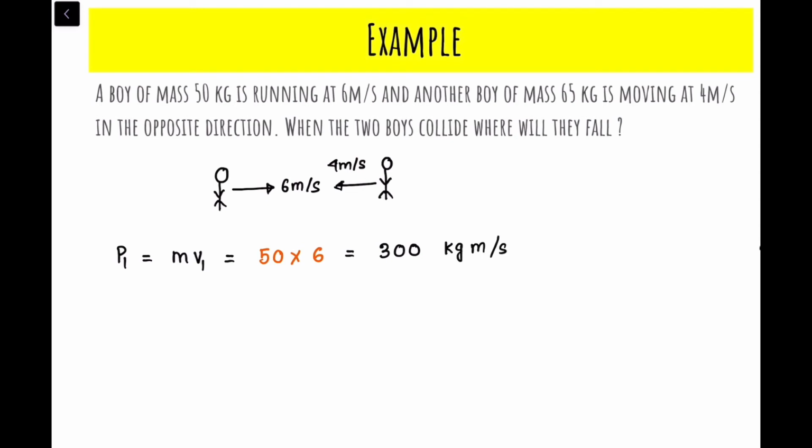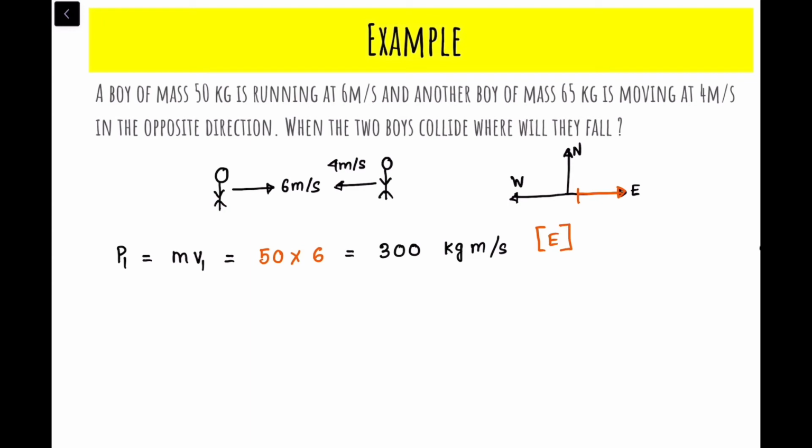Now where is the momentum directed? Where is the direction of momentum? So let's just take this as north. This will be how much? East, and this will be west, right? So that means the momentum of the first boy is along the, very good, is along the east.